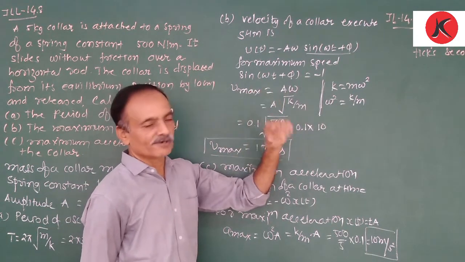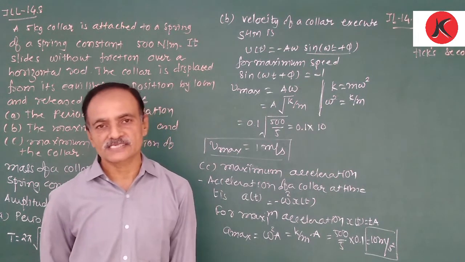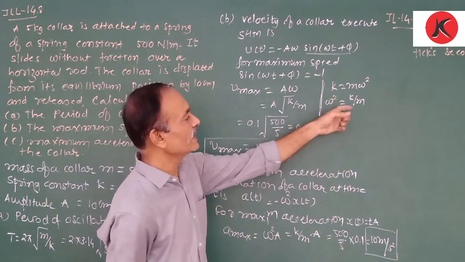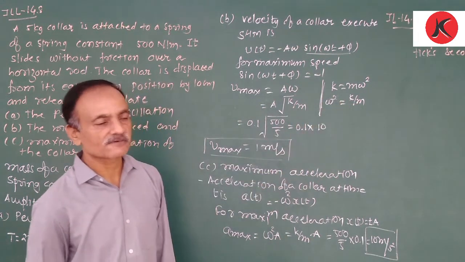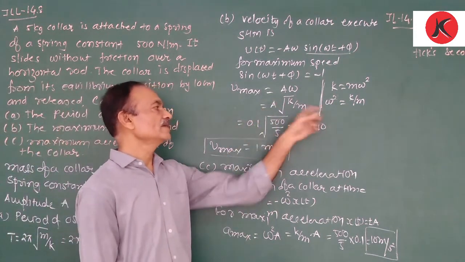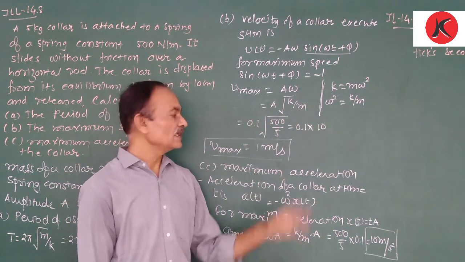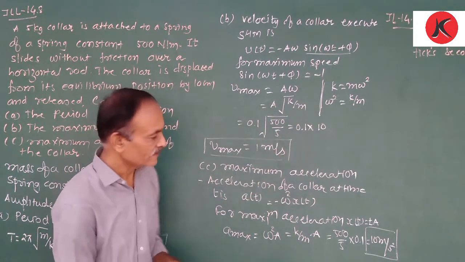Now, ω is equal to what? We know that the spring force constant k is equal to mω². Therefore, ω² is equal to k upon m, and ω is equal to the square root of k upon m. Substituting the value of A, 0.1, and the square root of 500 by 5, we get 0.1 into 10, that is 1 meter per second.